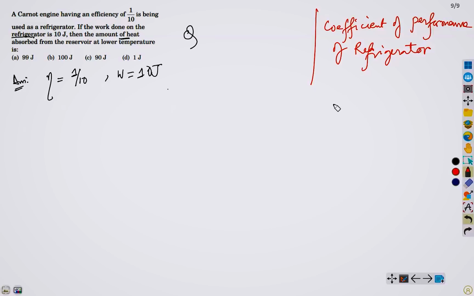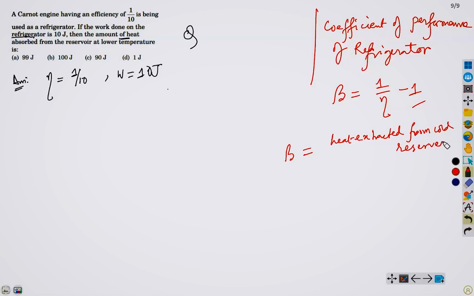The relation between beta and eta is something like this: beta equals 1 upon eta minus 1. Okay, and the rest is the same. Once you evaluate beta, beta equals heat extracted from the cold reservoir upon work done. So beta equals Q upon W.